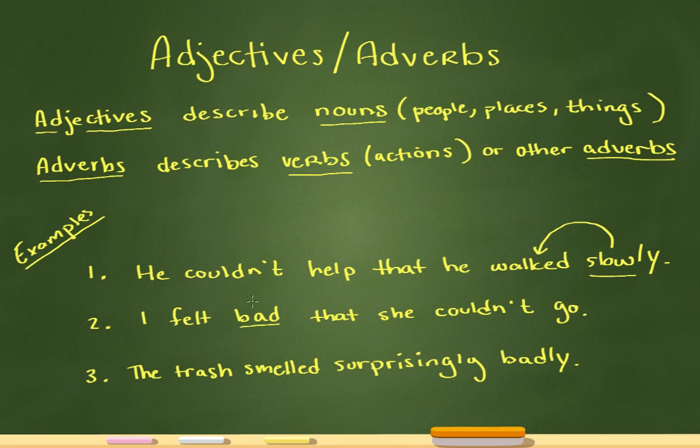But in reality, bad is describing how you felt. It's not describing your feelings. It's not saying that your feeling is bad, a bad feeling. It's saying that I felt bad, describing how I felt. So this should actually be badly. I felt badly that she couldn't go.